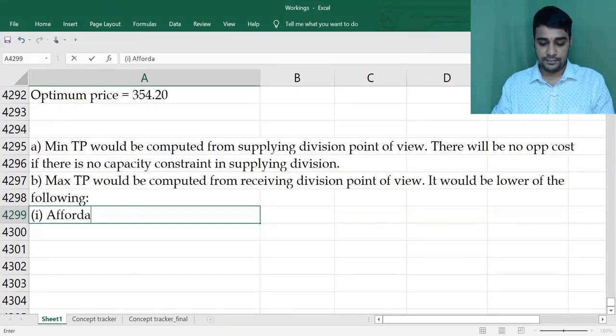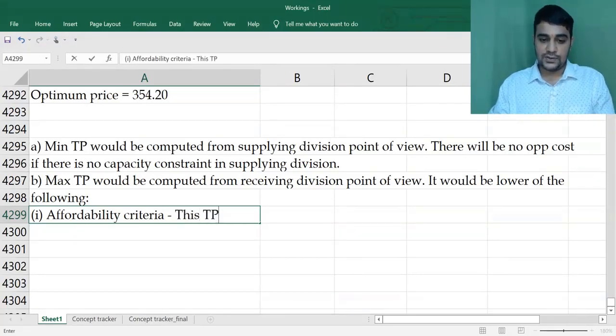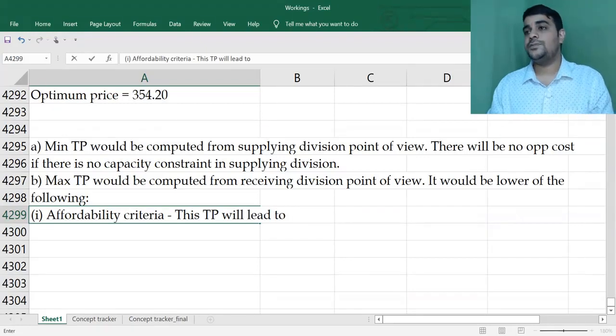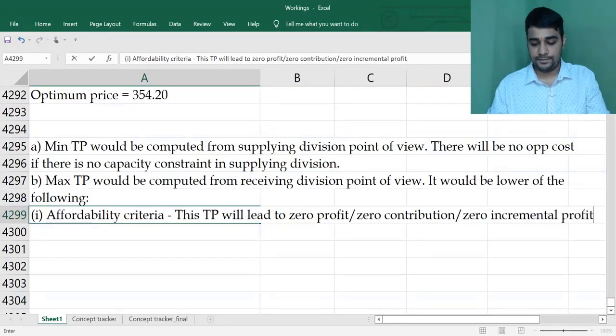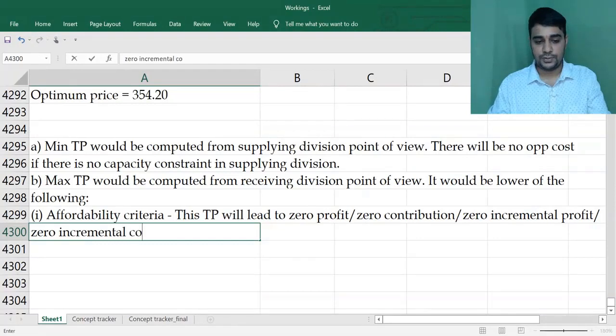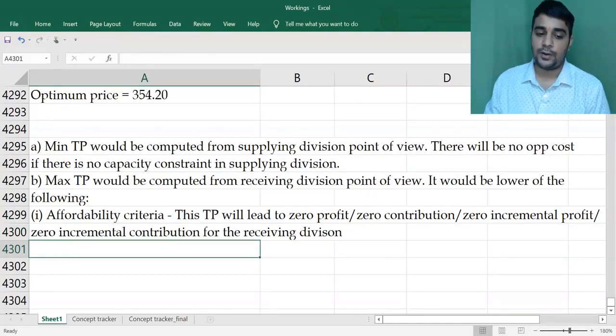Affordability criteria. This transfer price will lead to zero profit, or zero contribution, or zero incremental profit, or zero incremental contribution for the receiving division.